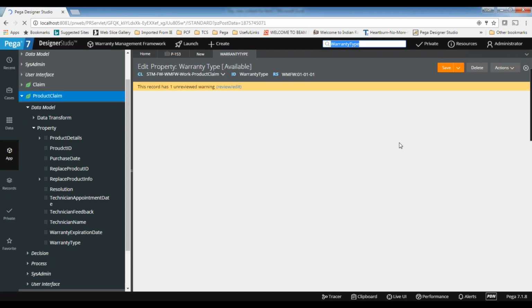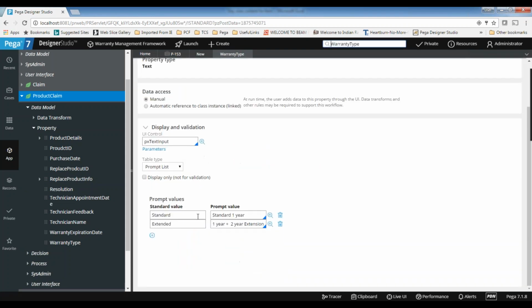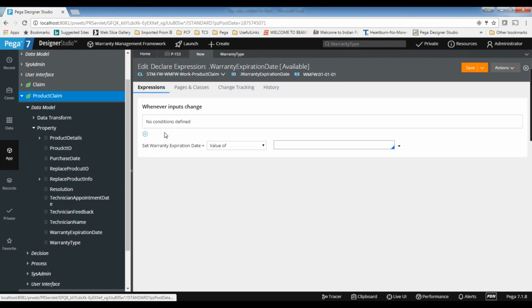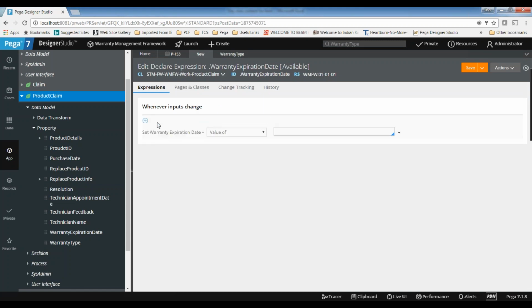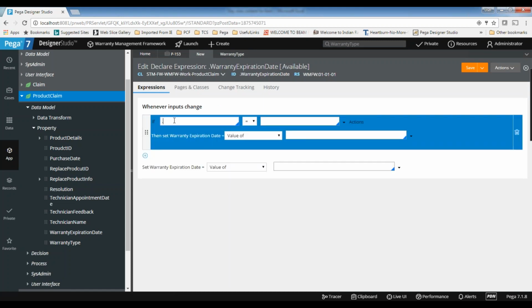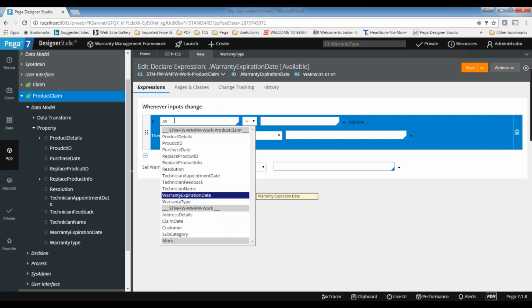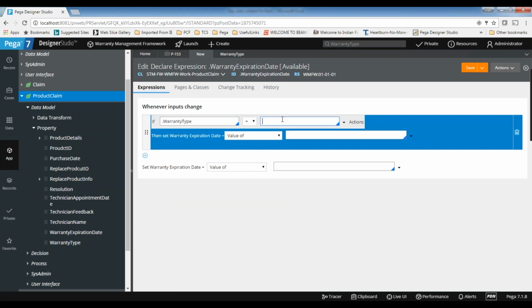On the property form, we create a local list, standard and extended. So if the warranty type is standard, what is the expiration date? From the purchase date, it is 1 year. So value of